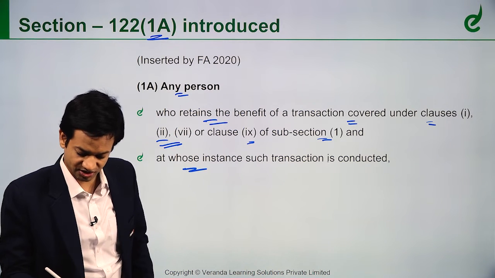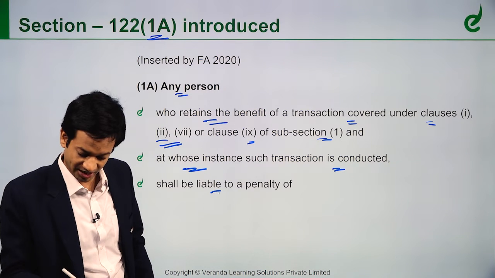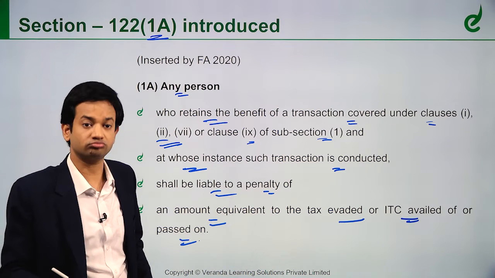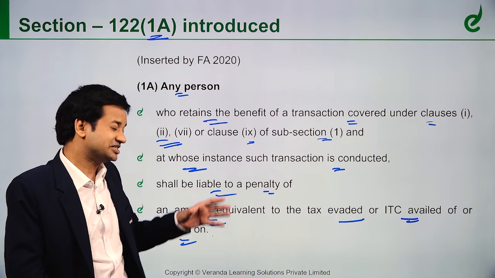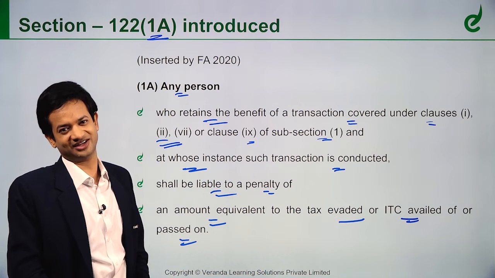At whose instance such a transaction is conducted? That's what he said, the person who is directing them to do this transaction shall be liable to a penalty of an amount equal to the tax evaded or ITC availed or passed on. See, he is equally being made responsible and liable for the fault or offence that is committed.